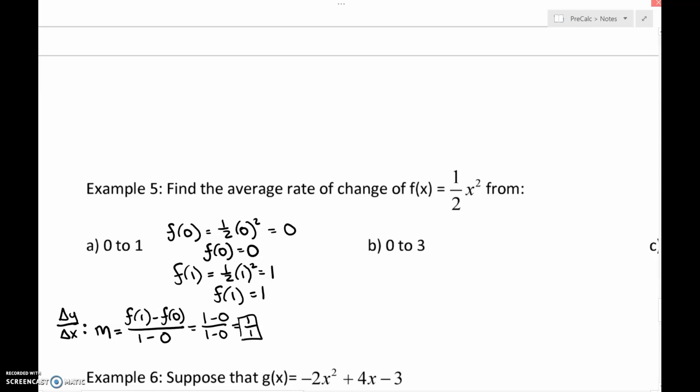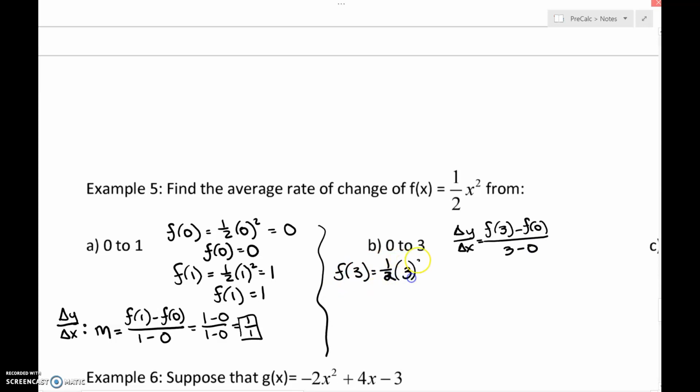Easy? Yes, you're welcome. All right, so let's take a look at another one. 0 to 3. Again, we're finding the change in y over the change in x. So we need to find f of 3 and f of 0 in order to be able to do this. Well, f of 3, that just means that we're going to plug in 3 into x. 3 squared is 9, so this becomes 9/2. You can put it into decimal form if you would like. I'm going to leave it as fraction form. And then f of 0, we know that's going to be 0 from the previous one, yeah?